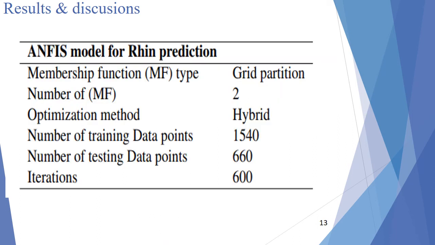So here for the relative humidity case, as already mentioned for the internal temperature case, the type of membership function is the grid partition. The number of membership functions is 2 as well. The same optimization method, the hybrid one, is used here. The number of training and testing data are the same, and the number of iterations this time is 600.